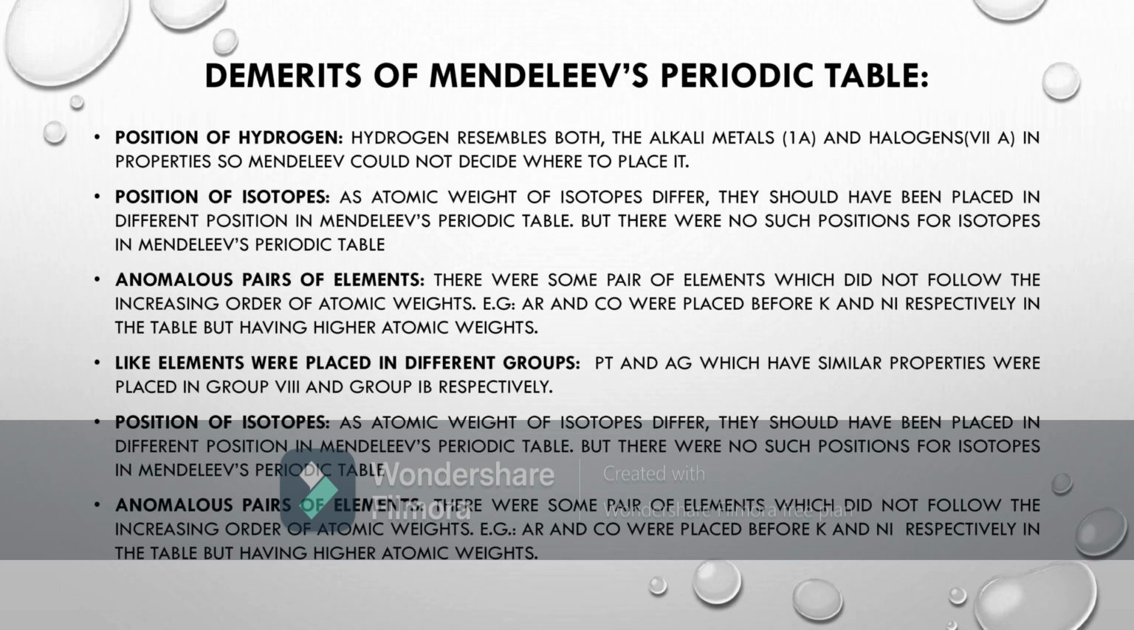Now, coming to the position of hydrogen. Hydrogen is given the first position because it has a nature like metals to lose electrons and also to accept electrons. One more important thing is that the number of valence electrons is equal to its group number. For example, you can see this in the periodic table.